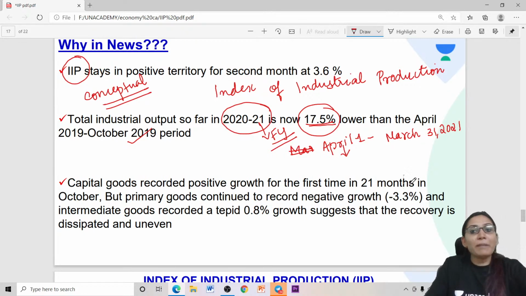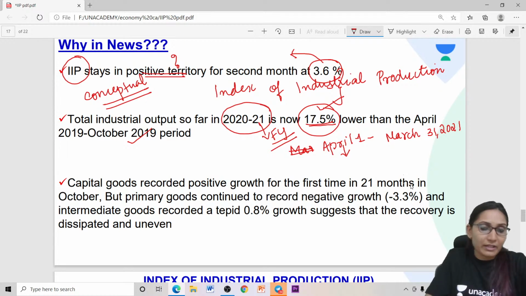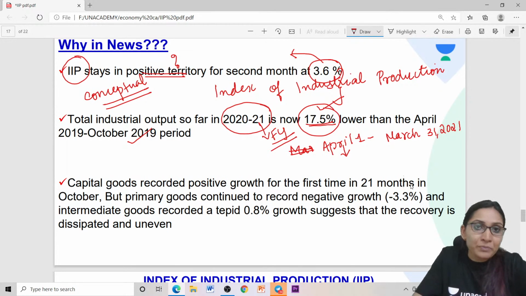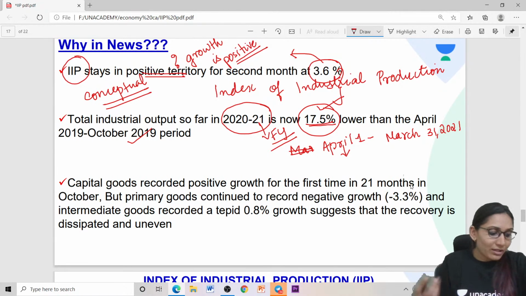Now, if we make a comparison with the previous financial year, that is the 2019-20 financial year, the growth rate is less. Why? Because it was 17.5%. But why is it positive news for us? Because it's in the positive territory. Positive territory means nothing but that the growth is positive. I'll come to IIP and all that, what IIP is, definitely we will be discussing.